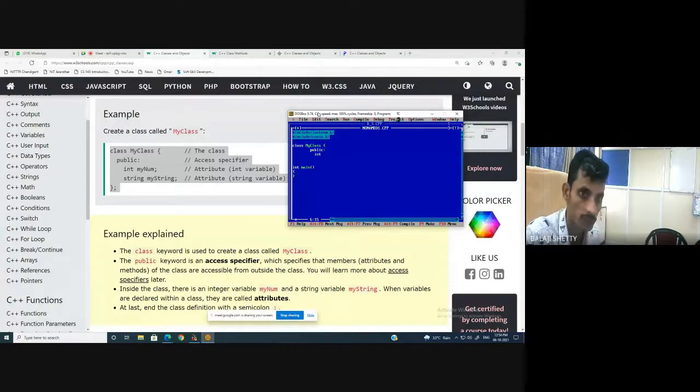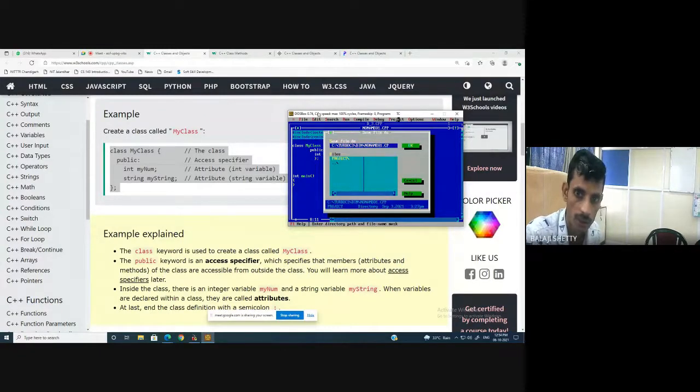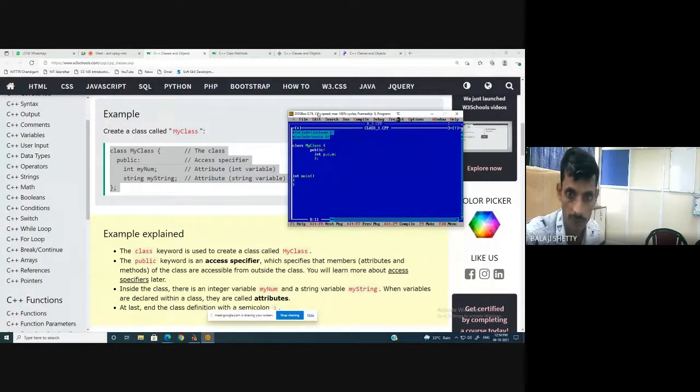Int. Suppose I take physics, chemistry, mathematics. We will start the program directly. Physics, chemistry, mathematics. And here I end the class. That's it. Run the code. First I save the code, as class 1.cpp.